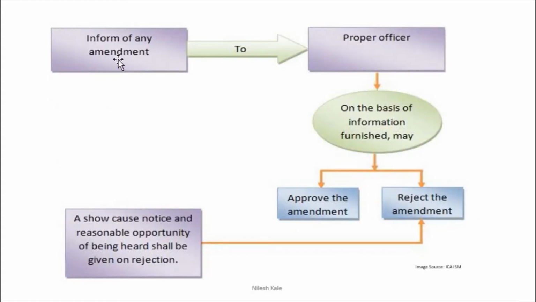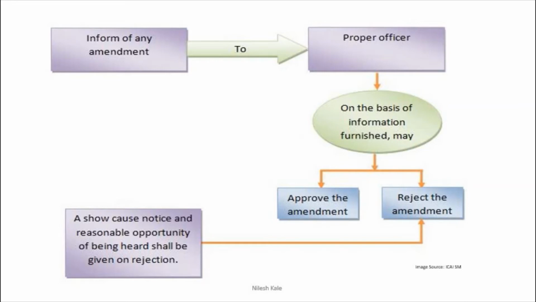And how it is done, look at this procedure. You will have to furnish the information of any amendment to the proper officer, and on the basis of the information that you have furnished, he may approve your amendment or he may reject your amendment. But if he is rejecting, a show cause notice has to be given by the proper officer, and an opportunity of being heard shall be given to the applicant on the rejection. This is what you have to understand, right? So this is all about amendment in GST registration.